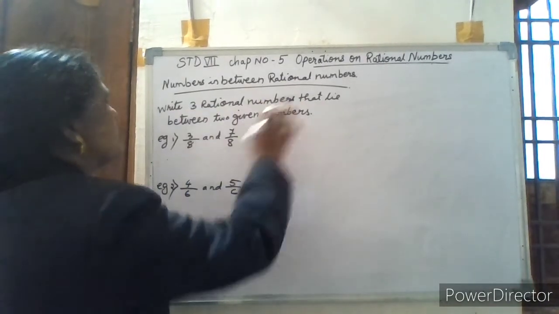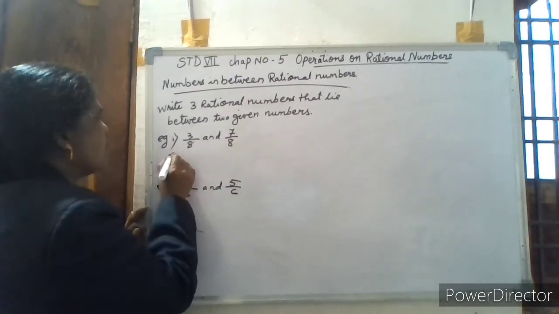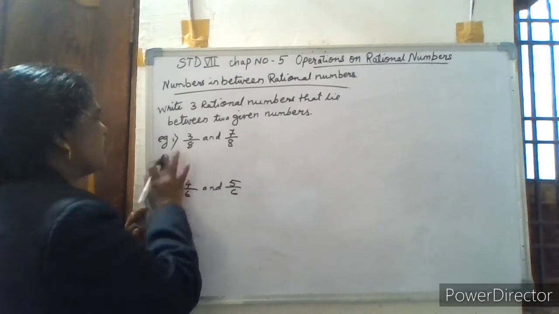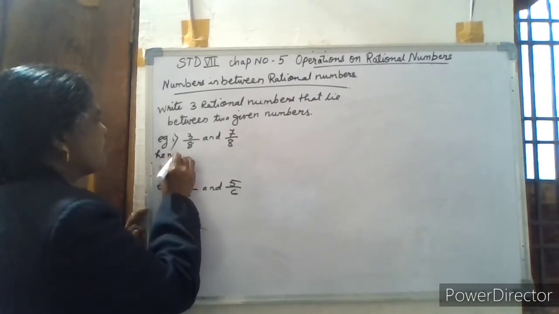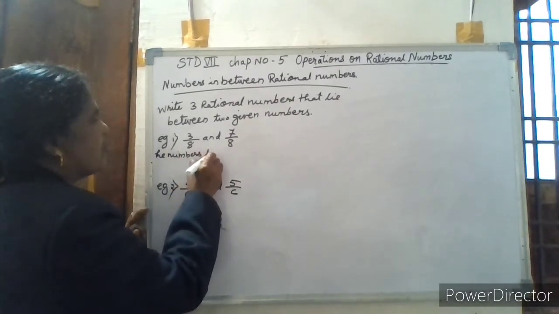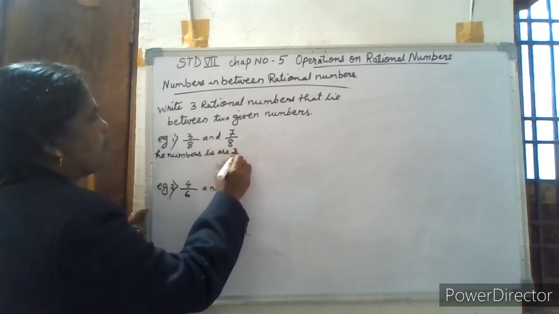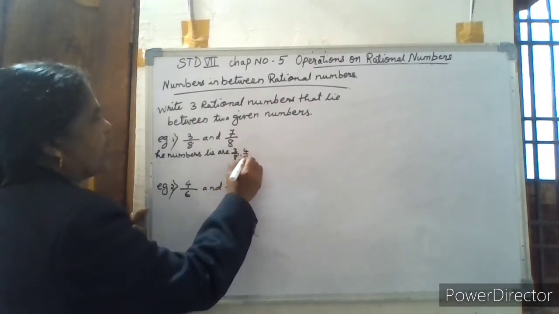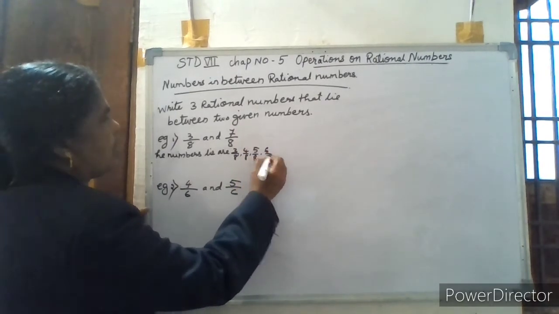The numbers that lie between are 3 by 8, then 4 by 8, 5 by 8, 6 by 8, 7 by 8.